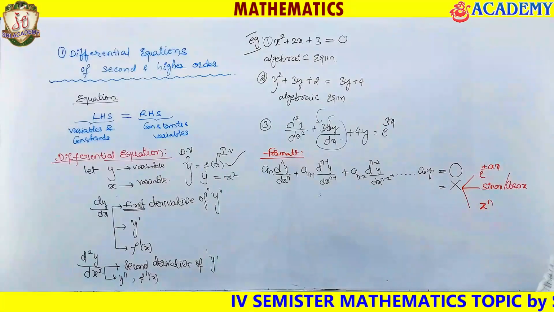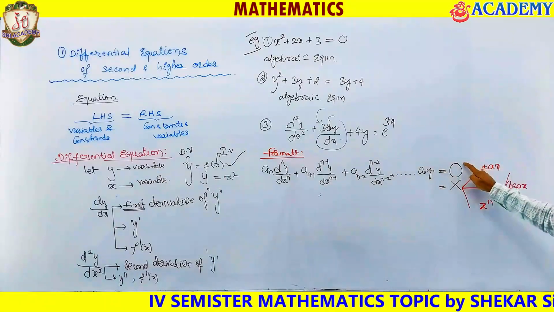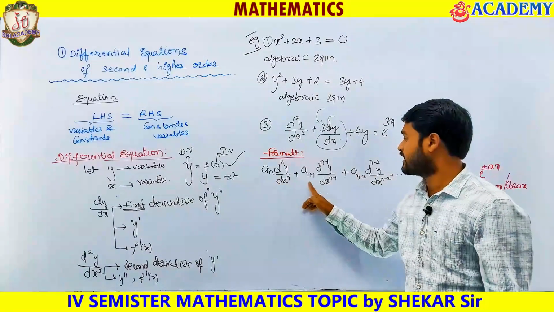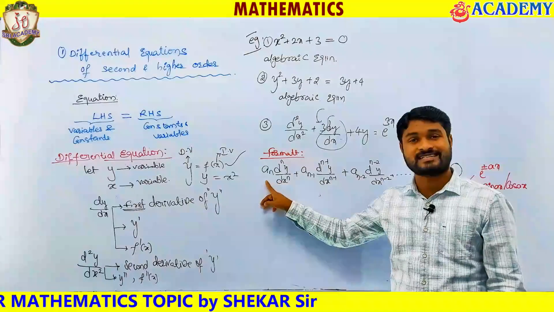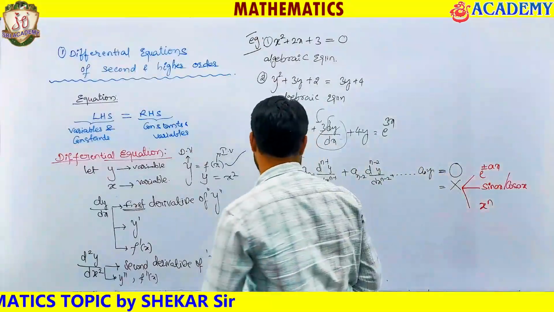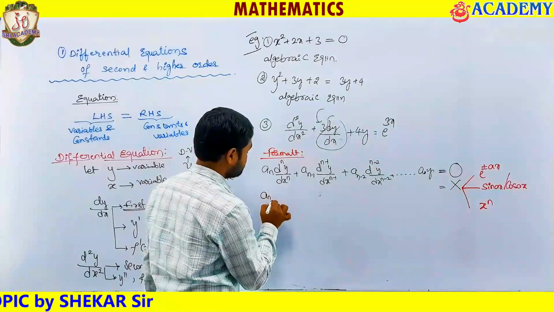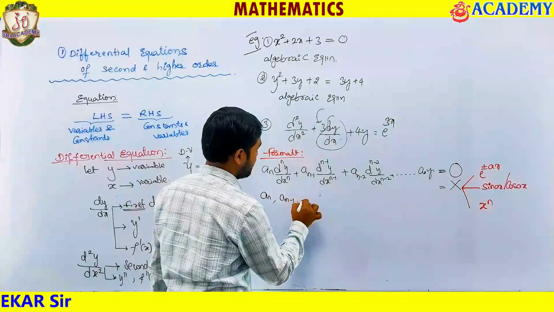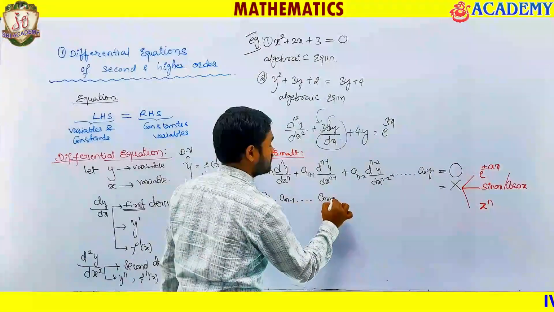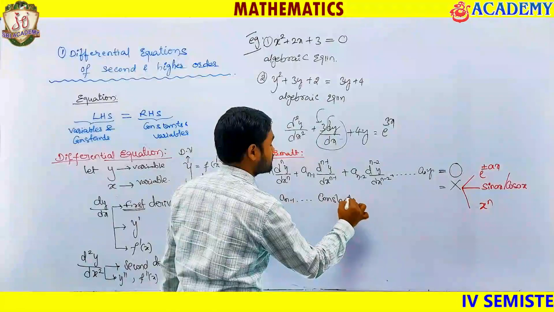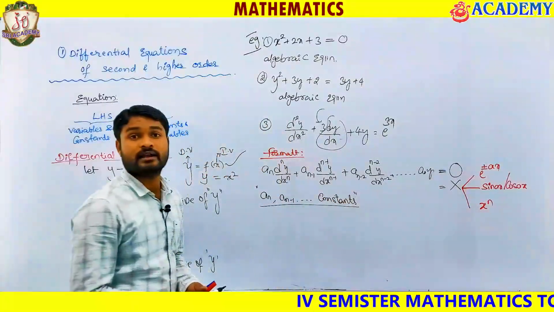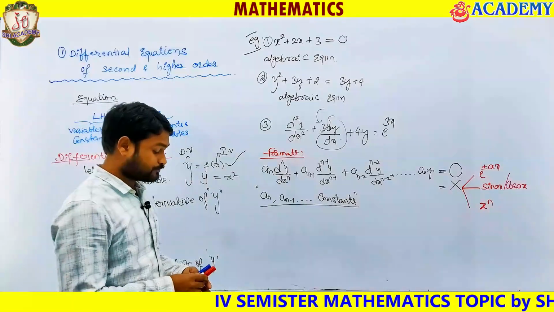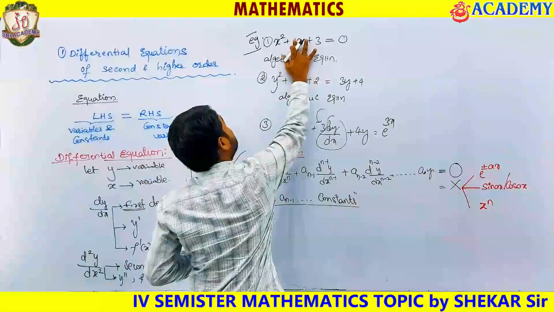Okay, now this is going to be the differential equation style. What is this? a of n minus 1, a of n minus 2 and so on, these are going to be constants. That's what I am saying. A of n minus 1 and so on are going to be called as what? Constants, numbers, some constant numbers.